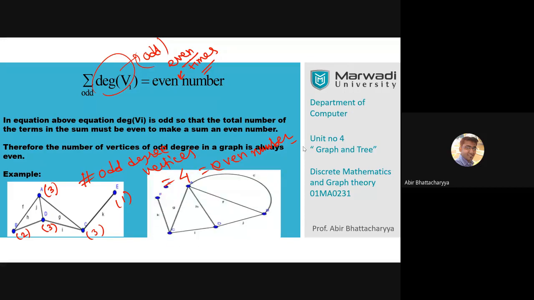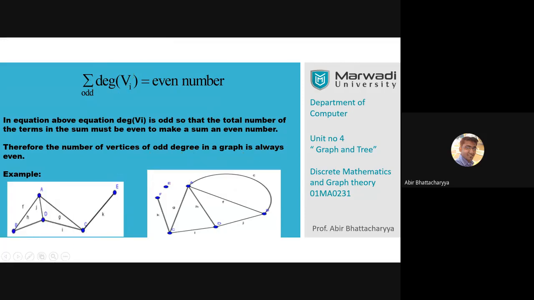Similarly, what about this one? Number of odd degree vertices. Tell me. Write down on the chat box. All are saying 4. Okay, let's check.